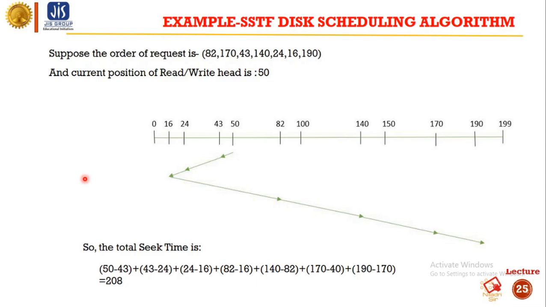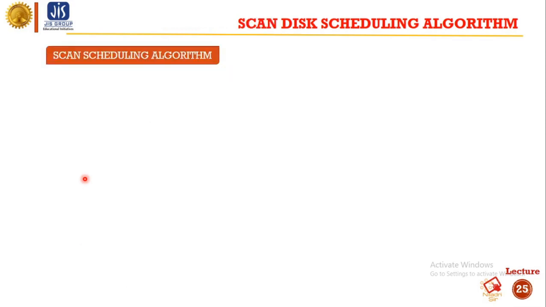Next one is 170. We have moved from 140 to 170, so it will be 170 minus 140. Next one is from 170 to 190, so it will be 190 minus 170. So the total head movement is 208. Next one is the scan scheduling algorithm.